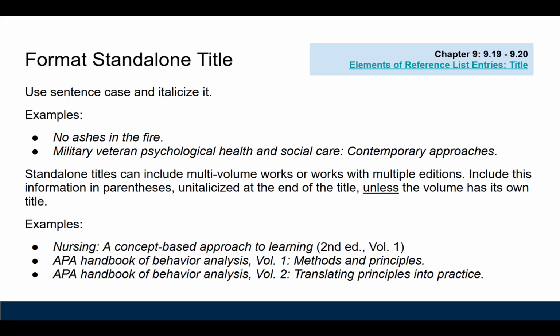The format of standalone titles only differs in one way from the part of whole titles. You still use the sentence case, but you italicize the title. Multi-volume works or works with multiple editions are a little more complicated, as you need to include that information in the entry. For editions and volume numbers with an additional title, enclose that information in parentheses, unitalicized. If the individual volume has its own title, incorporate it similarly to a subtitle.